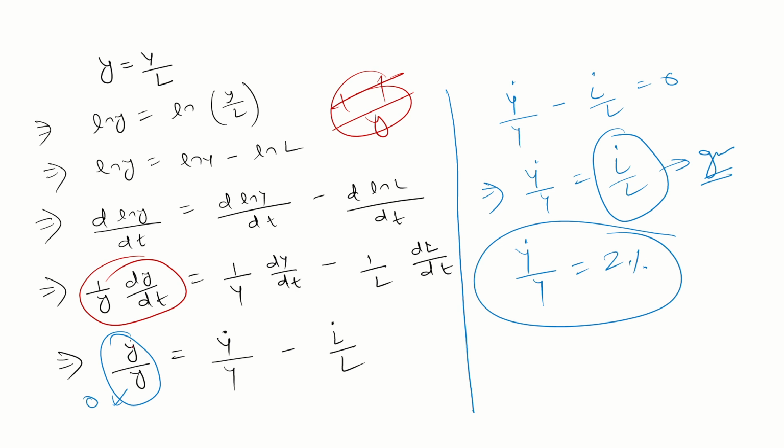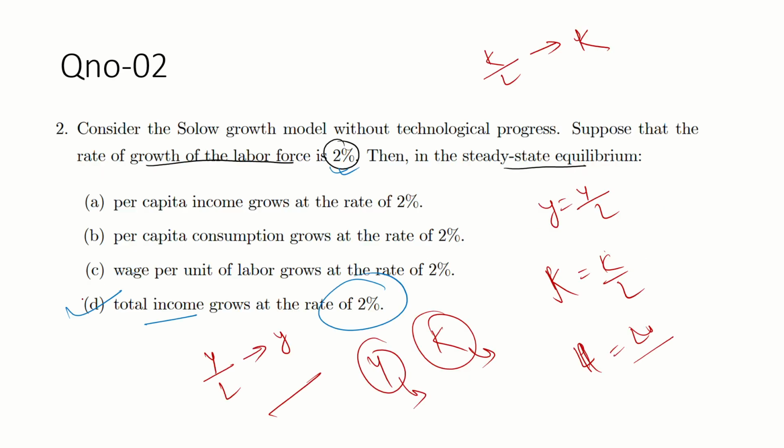So the growth rate in small y is equal to the growth rate in aggregate output minus the growth rate in labor. But we know in steady state this term is zero, according to the Solow model. And capital Y dot by Y is equal to 2%, and it is the income or the output because both are the same. Income is equal to output. So D is the correct option. Okay, D is the correct option. Basit, did you get this point? Yes, sir.